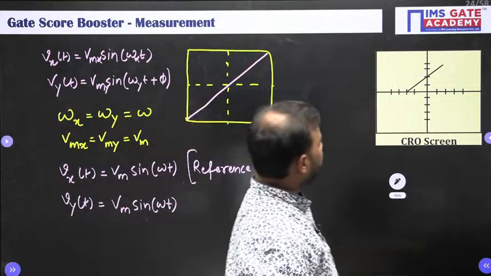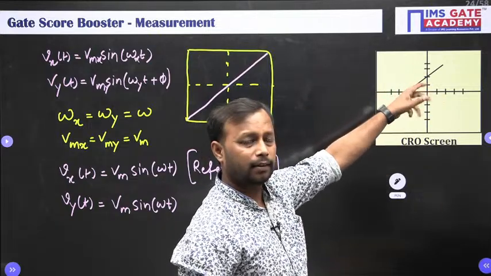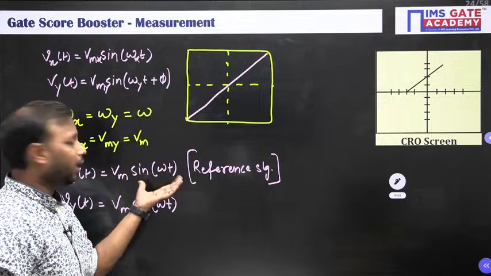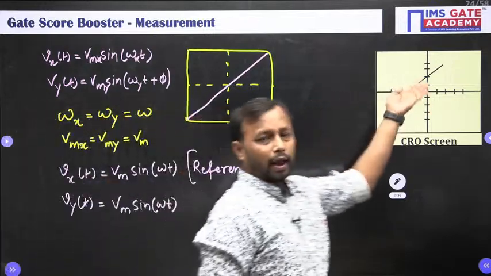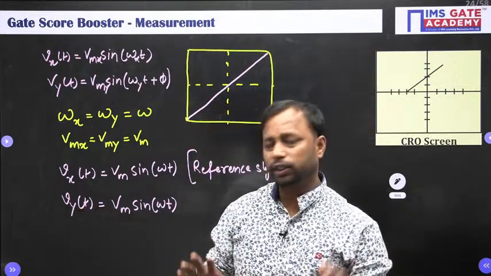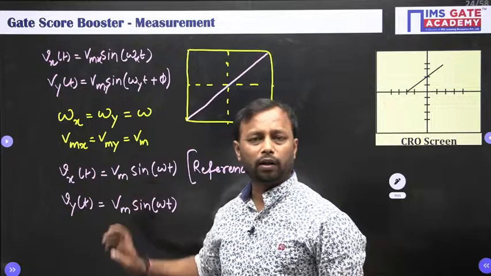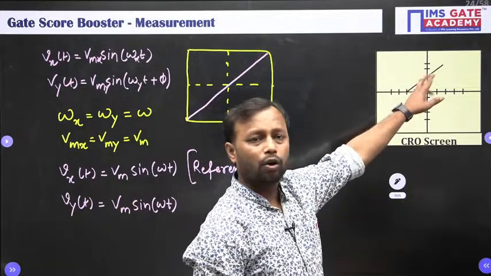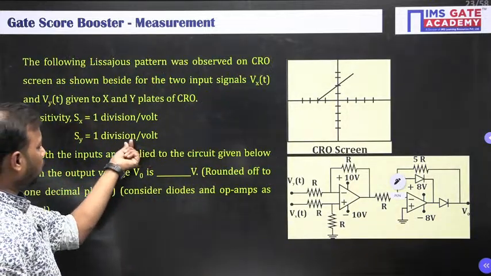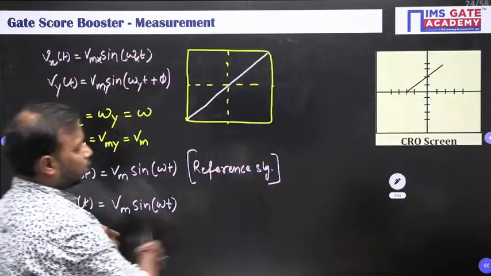Now if you see carefully, your signal is jumped by 2 divisions. Since we cannot change anything in the reference signal, this shift is because of Vy of t. So whatever shift you are getting is because of your Vy of t. And what is the shift? 2 divisions. And we know that for 1 volt we have 1 division. Then for 2 volt, how many divisions? 2 divisions.